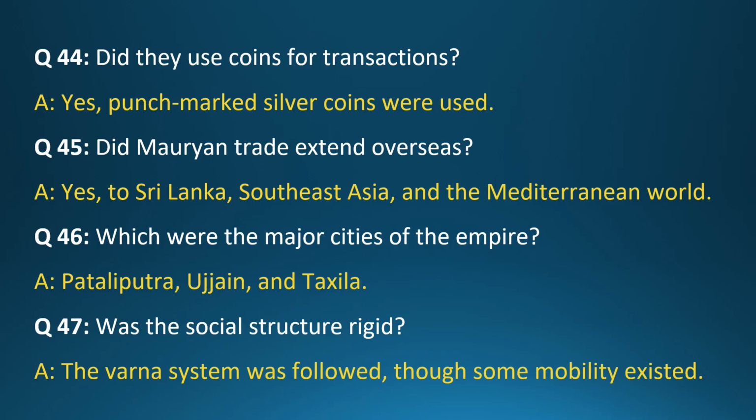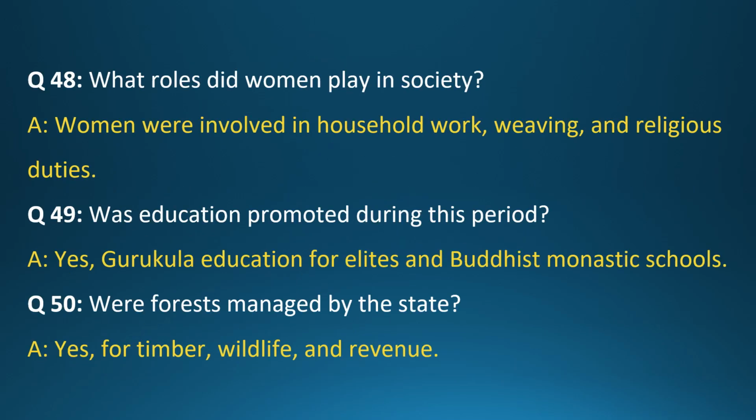Question 47. Was the social structure rigid? Answer: The Varna system was followed, though some mobility existed. Question 48. What roles did women play in society? Answer: Women were involved in household work, weaving, and religious duties. Question 49. Was education promoted during this period? Answer: Yes, Gurukula education for elites and Buddhist monastic schools. Question 50. Were forests managed by the state? Answer: Yes, for timber, wildlife, and revenue.